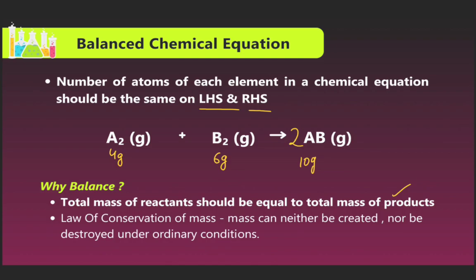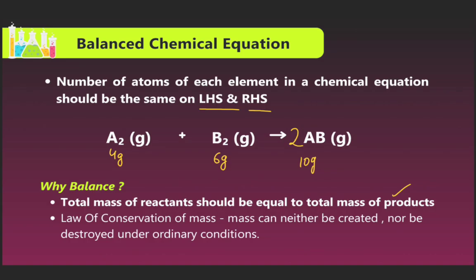So now we are discussing the balancing of the chemical equation. Here we also learn about the balancing of the chemical equation. First, we know the number of atoms of each element in a chemical equation should be the same on the left hand side and the right hand side.